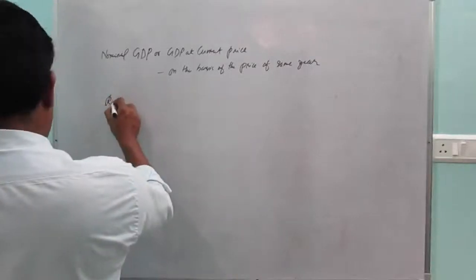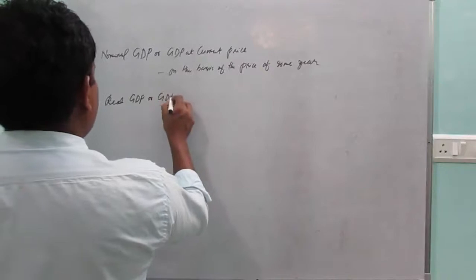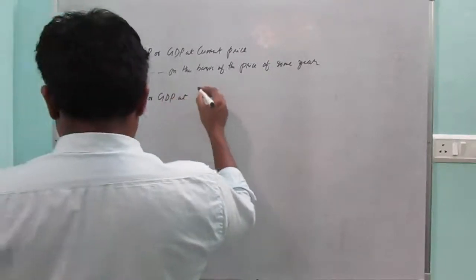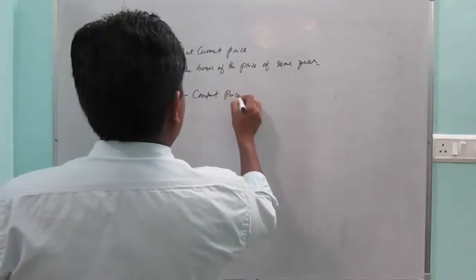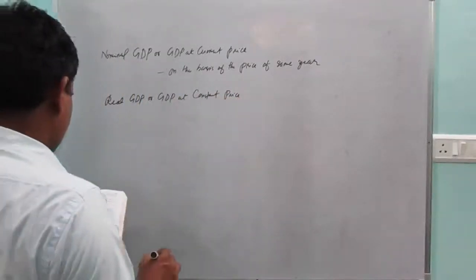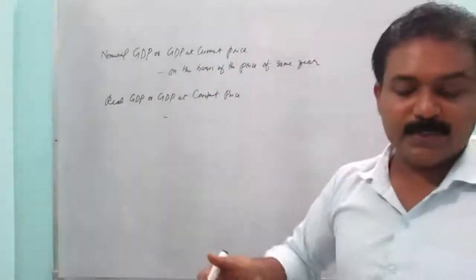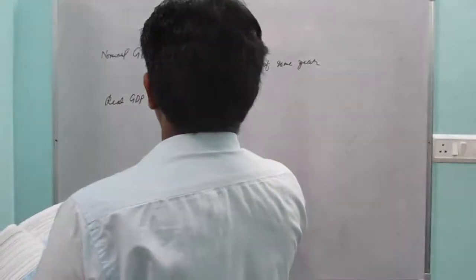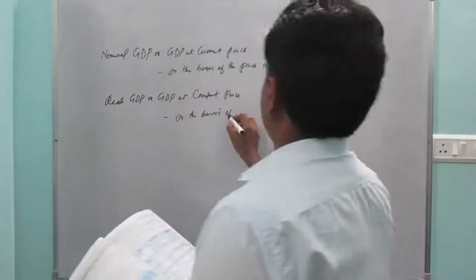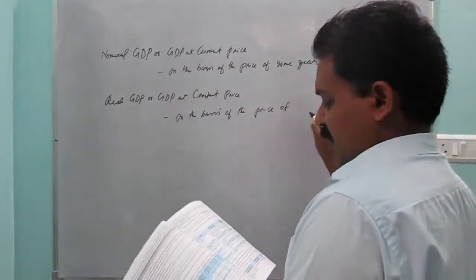And then real GDP, or GDP at constant price. Here GDP is measured on the basis of the price of a base year.